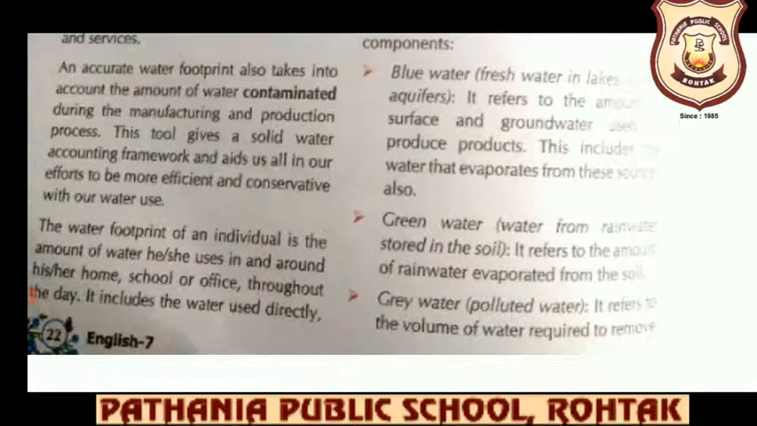Next is green water. What is green water? It refers to the amount of rainwater that is evaporated from the soil. Now we also know that when it rains, the soil or the mud absorbs the water. Where does this water go? Inside the soil there are different layers of rocks and soil. There are certain rocks which allow water to pass through, and there are certain rocks which do not allow water to pass through, like the permeable and the impermeable rocks.